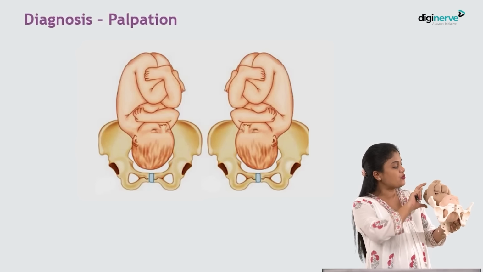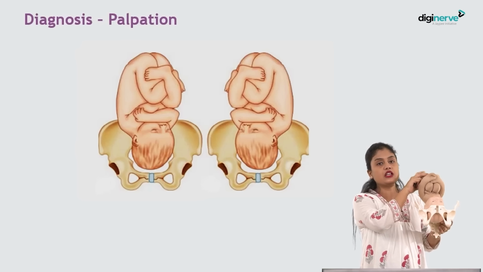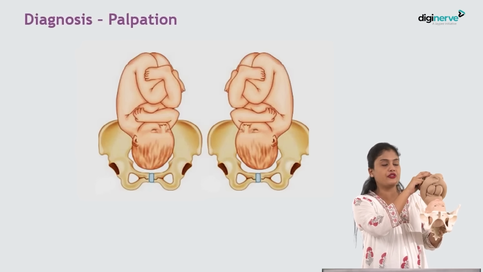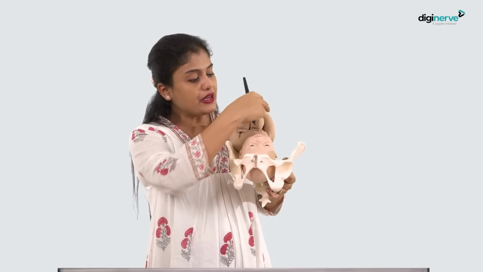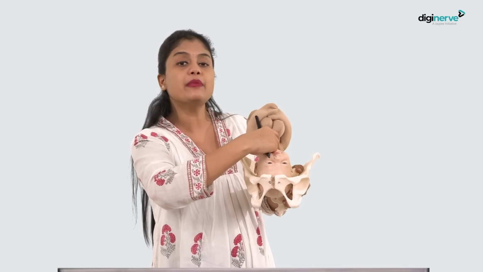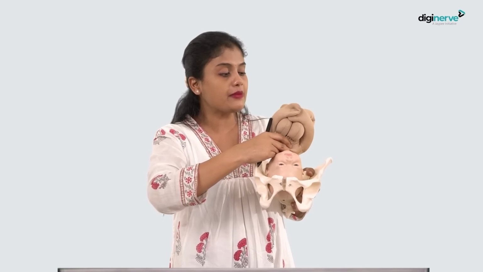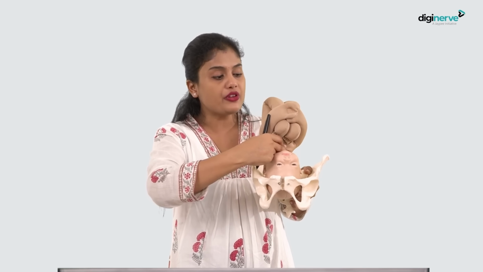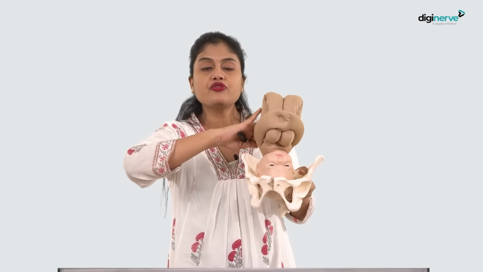So in palpation, what will you feel? In the fundus, definitely you will feel the breech only. There is no difference in that. Whereas, what will happen in your lateral grips? Since it is in alignment with that of the maternal spine, you won't be able to feel the fetal spine on either side. So, with great difficulty, you may palpate only the lateral border. So, palpation of the back of the fetus will be very difficult. Whereas, on either side, you can feel the fetal limbs.